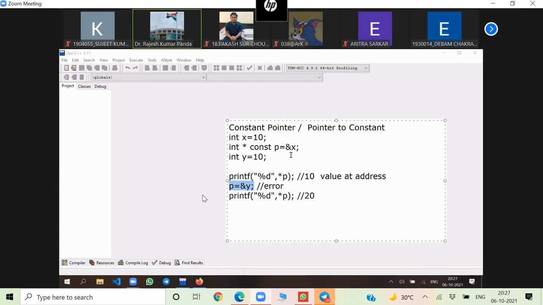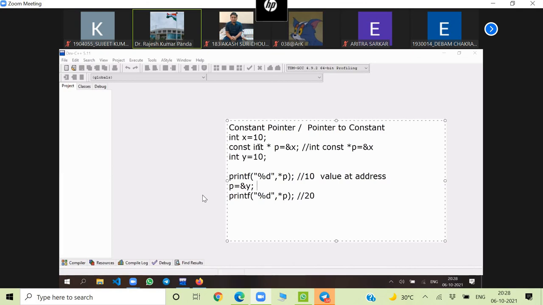But this is not pointer to constant. Remember. Okay. Now listen, what is pointer to constant here? Now instead of writing const here, I change the position of const. I'll write const int *p, or I can also write int const *p. Same thing. Const int and int const, same thing. Then = &x. Okay. Now here it will not be an error.